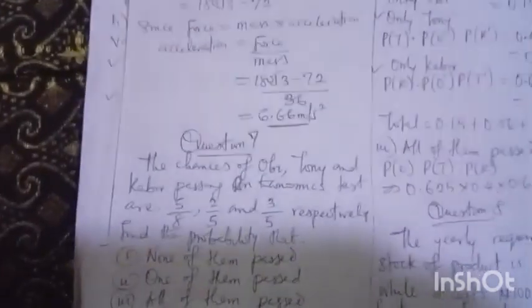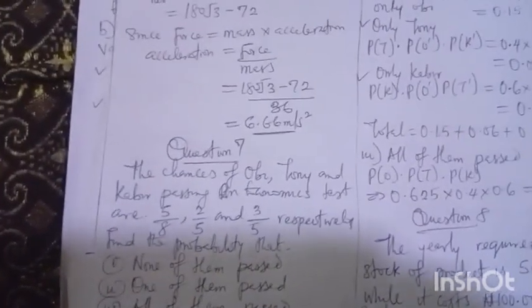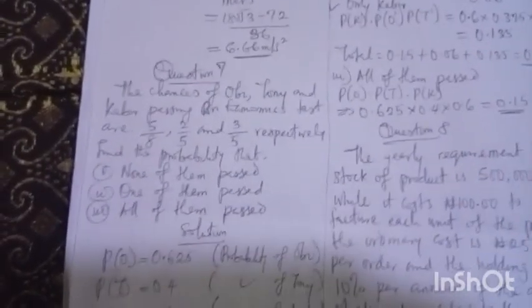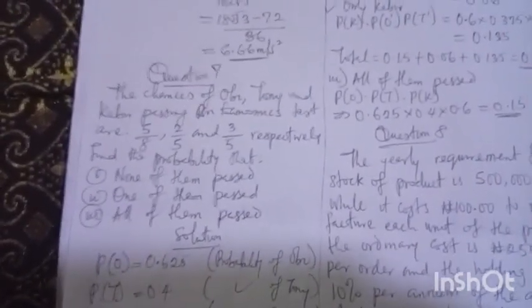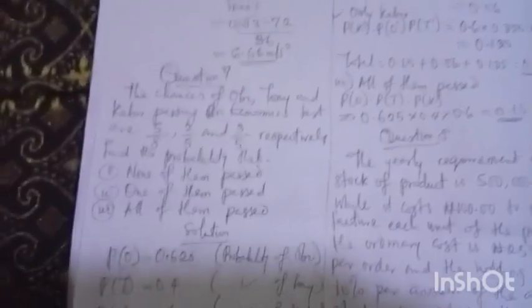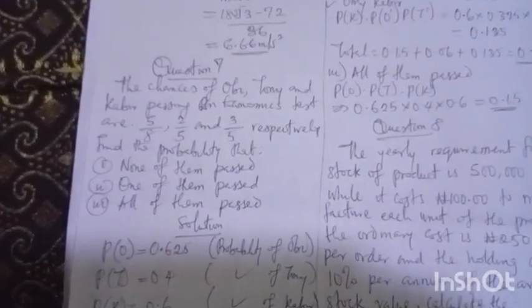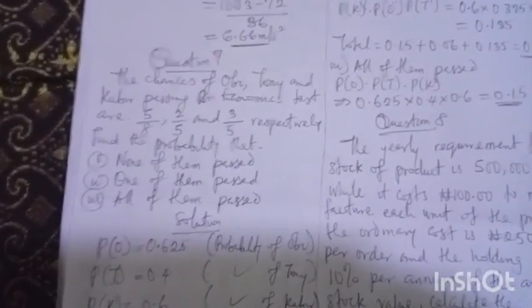Alright, question number 7 is talking about probability. They say the chances of Obi, Tony, and Kabir passing an economics test are 5/8, 2/5, and 3/4 respectively. Find the probability that none of them passed. Again, find the probability that one of them passed, and find the probability that all of them passed.